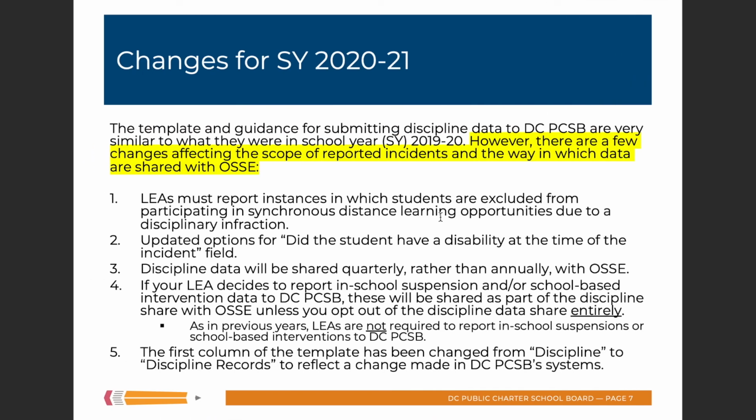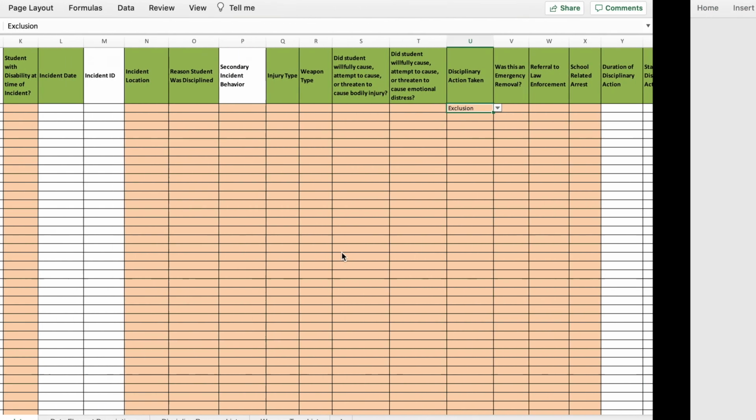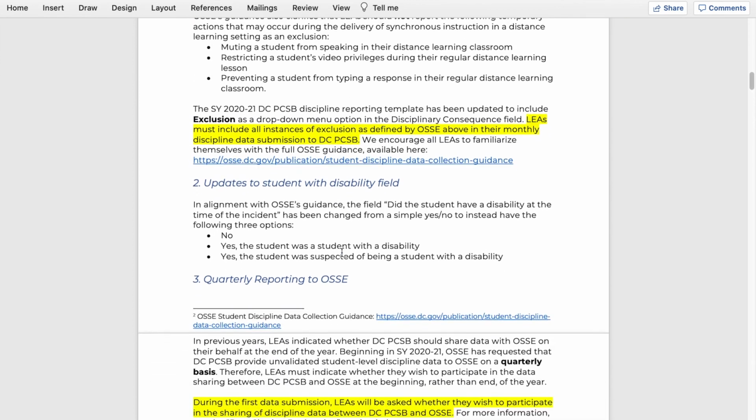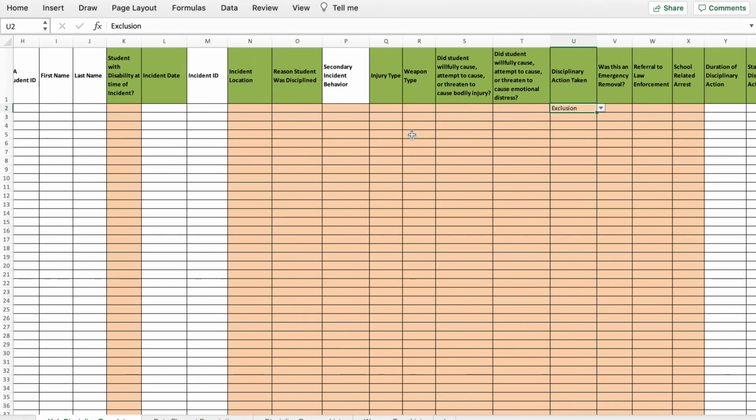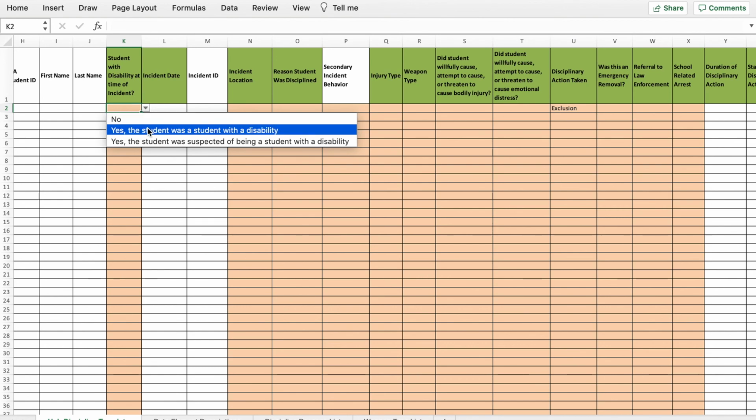The next change is a couple of updated options for the field, did the student have a disability at the time of the incident? So this is a change that OSSI requested. Instead of just being a yes or no, there are now 3 options. So no, or you can say yes, the student was a student with a disability, or yes, the student was suspected of being a student with a disability. So you will see those changes reflected in our template here. No, yes, and yes.